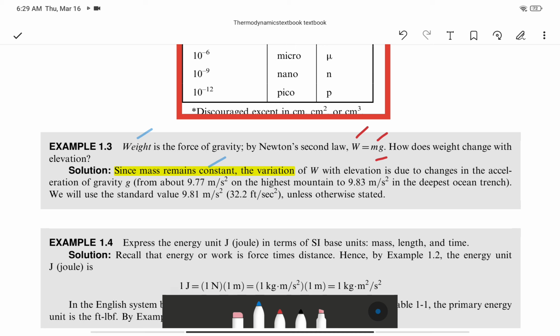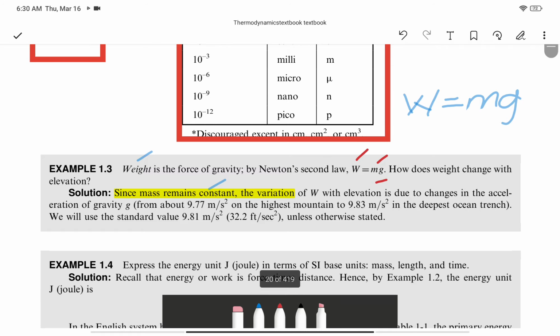What I'm saying is, if W is equal to mass times g, and mass doesn't change, this is constant, your g may vary. Hey sir, that is constant.